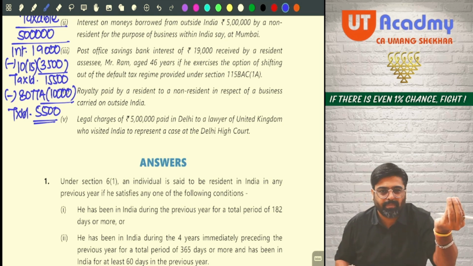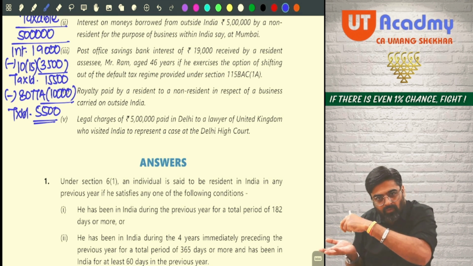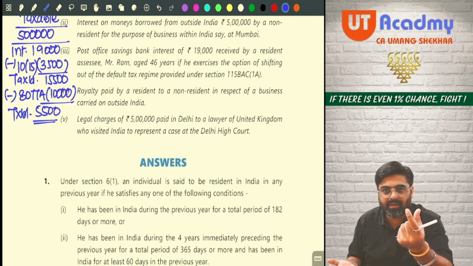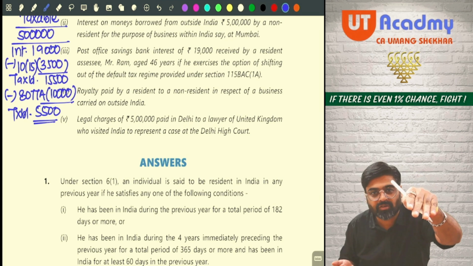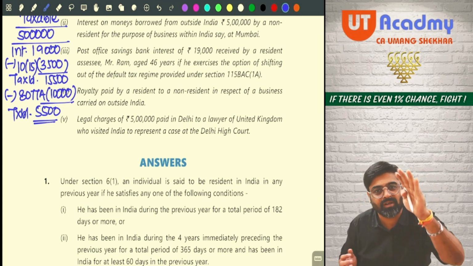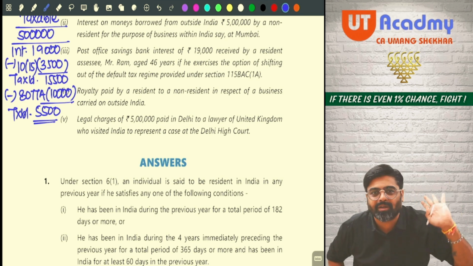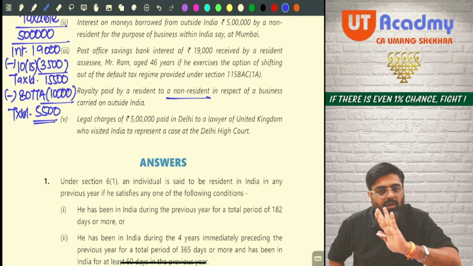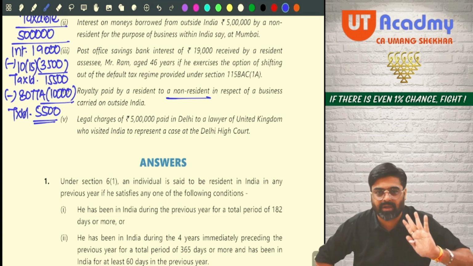For example, some patent etc. is used for a business outside India, and on that patent, whatever royalty is coming, that royalty is accruing from outside India, and the non-resident is receiving that outside India. So for a non-resident, accrued outside India and received outside India is a foreign income, no? Will it be taxable or not taxable? Not taxable. In the hands of the non-resident, this will not be taxable, because it is accrued outside India and also received outside India. This is not deemed to accrue or arise in India.